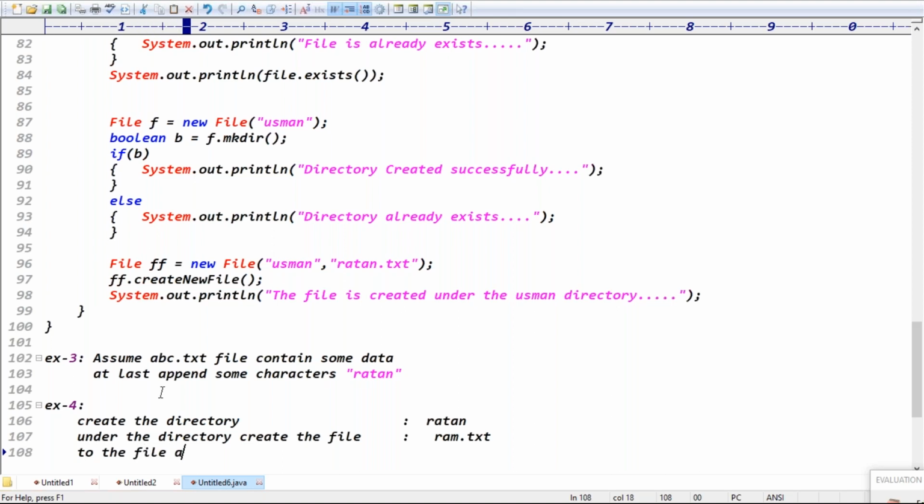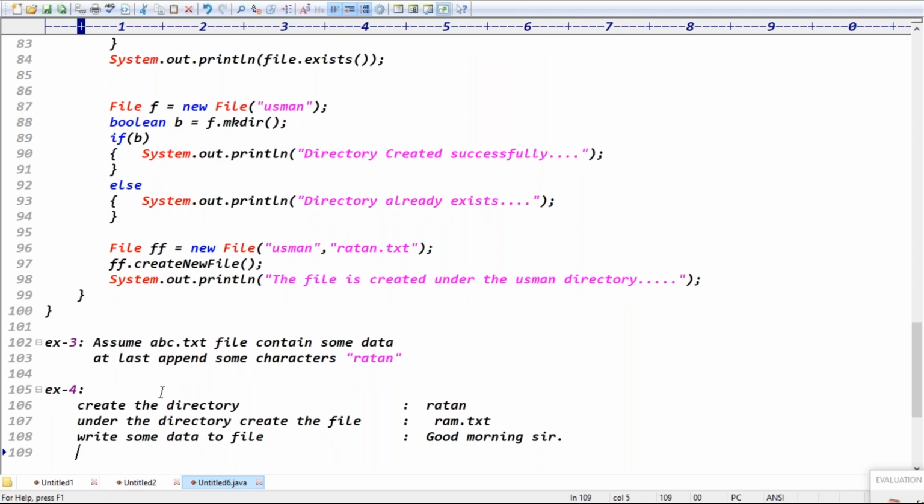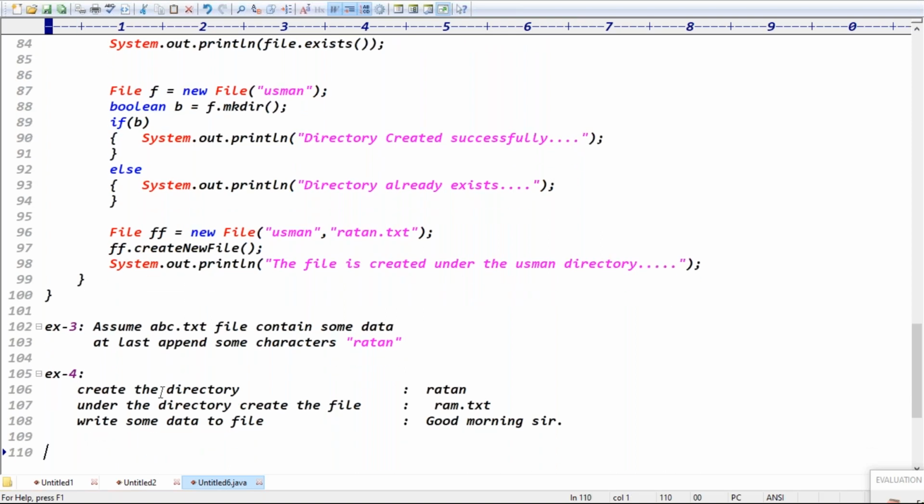To the file, write some data, guys. What data will you write to the file? Something like Good morning, sir. Just do a write operation. That's all, guys. Create the directory, under the directory create the file, and write some data to the file. Right? Exactly. Is it clear now? Yes, sir.